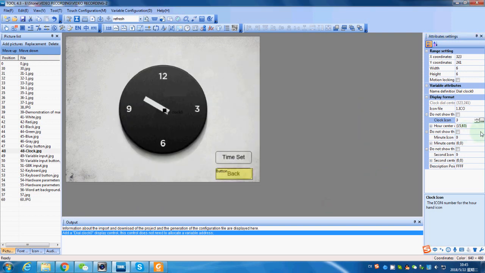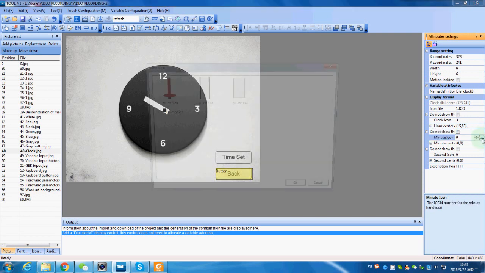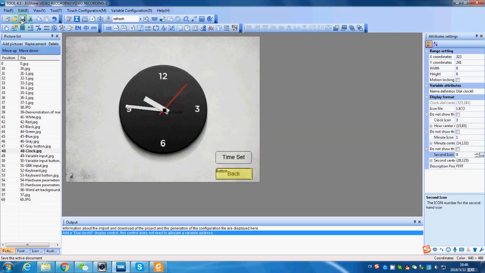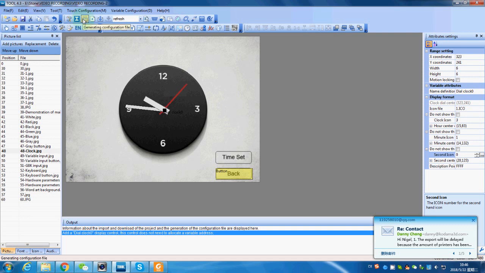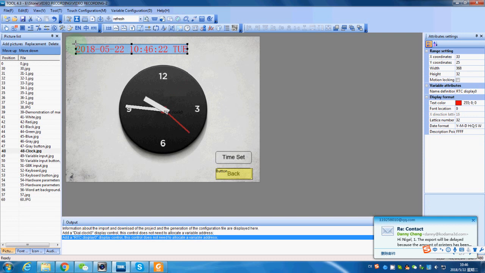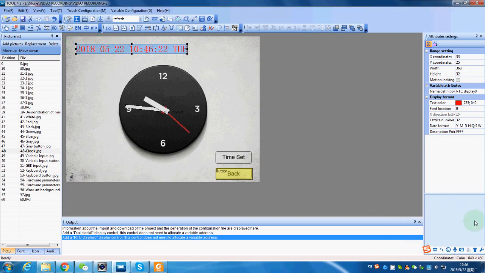Set the same setting for minute hand and second hand. Then a basic dial clock has been set. And to add a text clock is very easy. Just select the function and click where you want to display. A simple text real-time clock will show up. And you can set the font and format here.